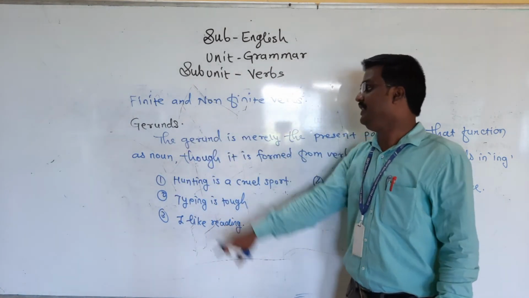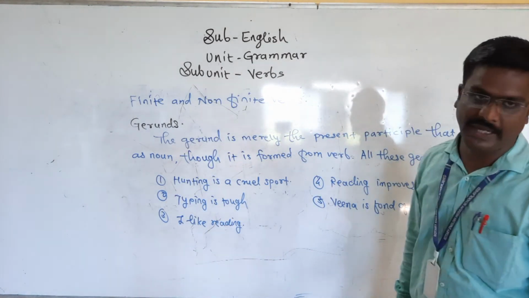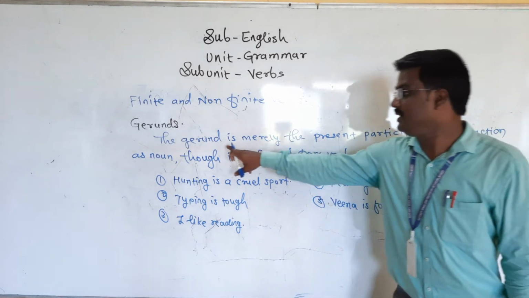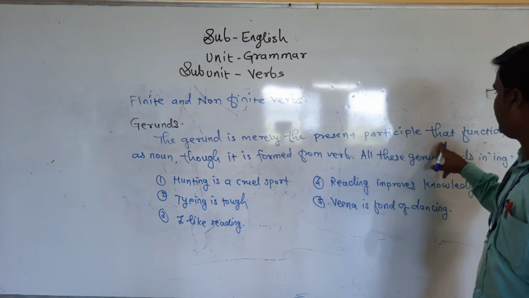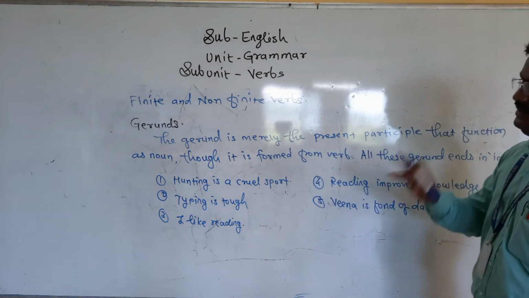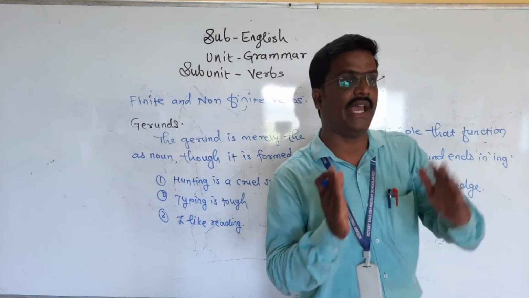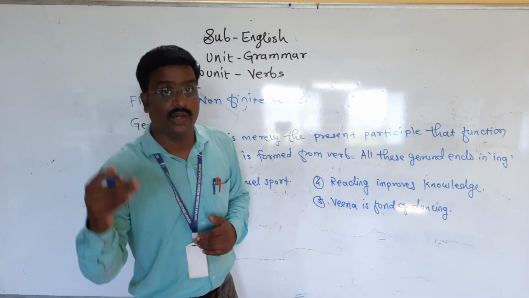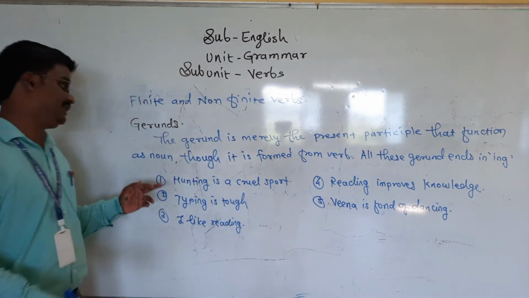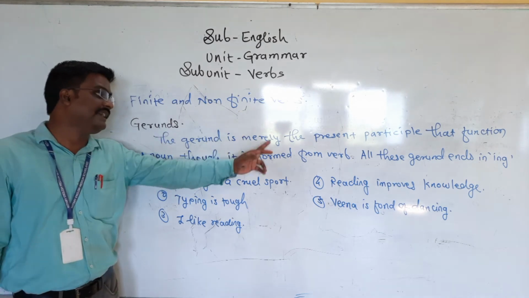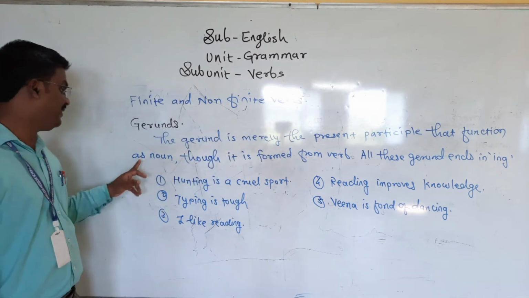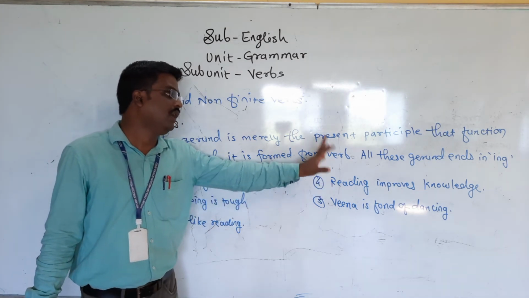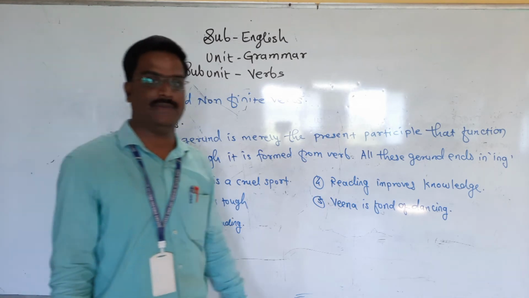That is the gerund. Here see friends, what is meant by gerund? That part I would like to explain again. The gerund is merely a present participle that functions as a noun. It partly functions as a noun and partly as a verb, and that is called gerund. Gerund is merely the present participle that functions as a noun, though it is formed from a verb. All gerunds end in the ing form.